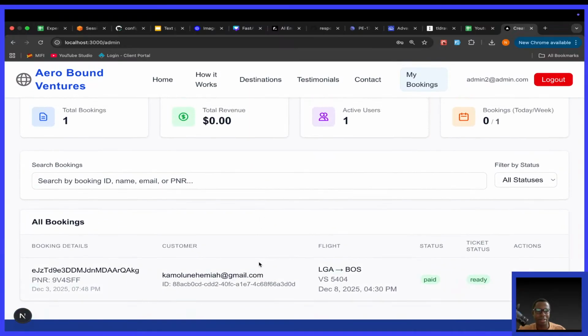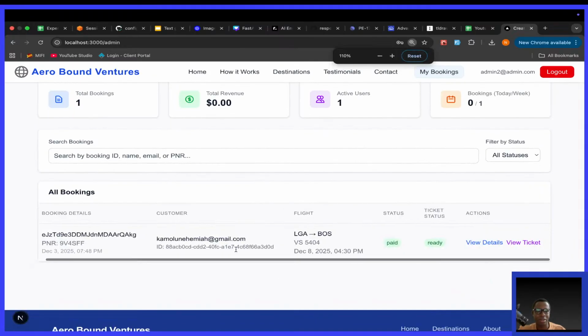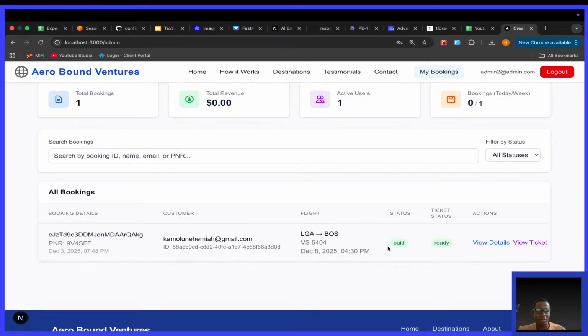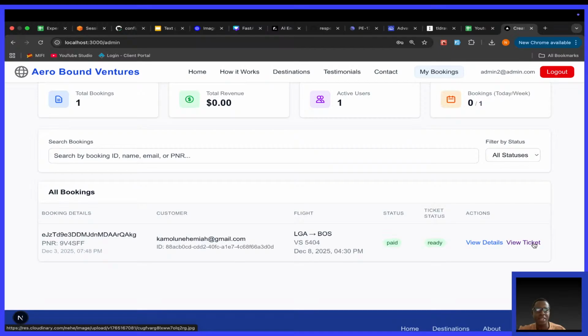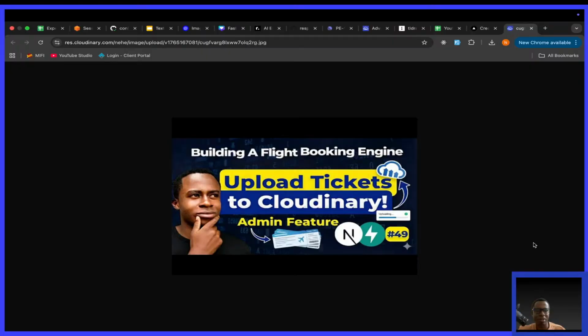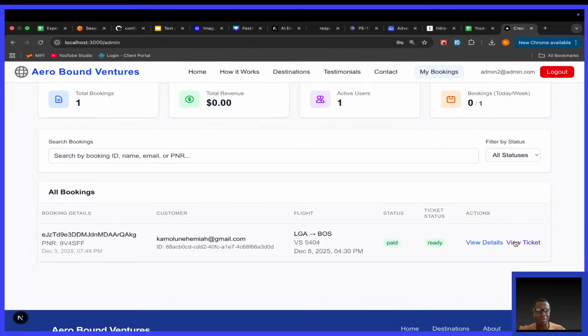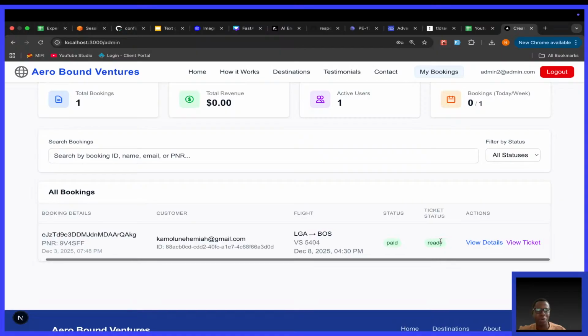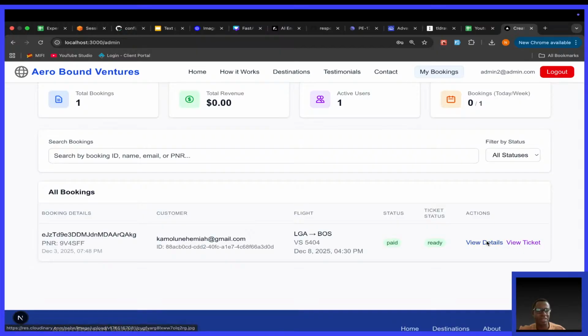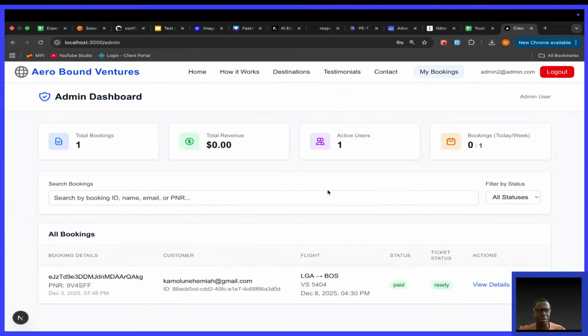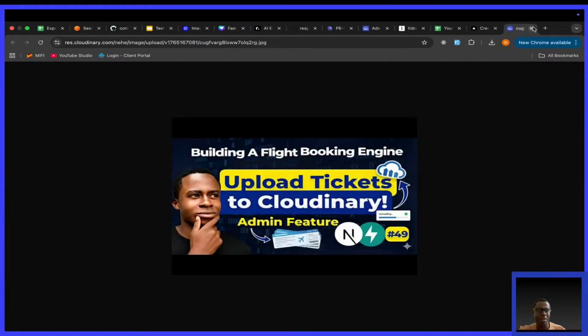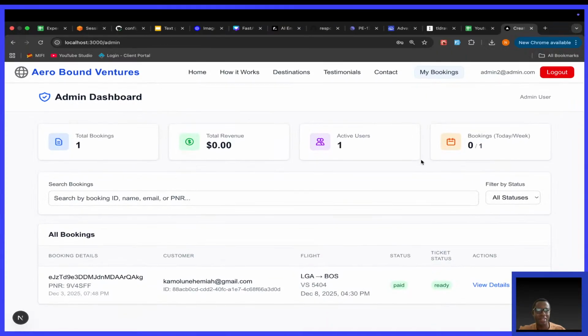If I zoom out a little bit, you can see that for the admin, we have a view ticket button. If I click view ticket, it brings us to a different page to view the person's ticket. So this person has a ticket, but now what we want is to enable uploads for a ticket in case a person doesn't have one. View details is not yet implemented, but view ticket is happily implemented. Isn't that very nice?